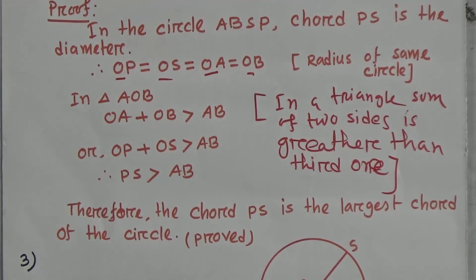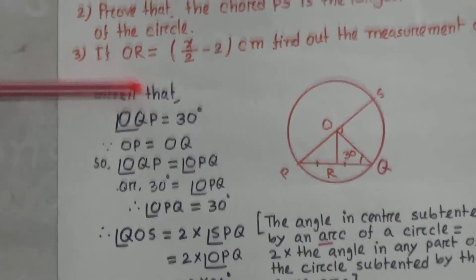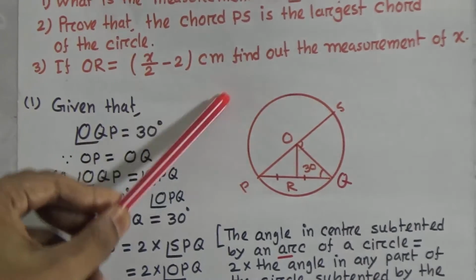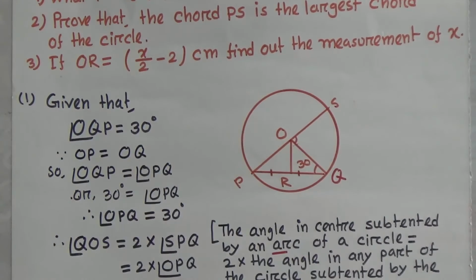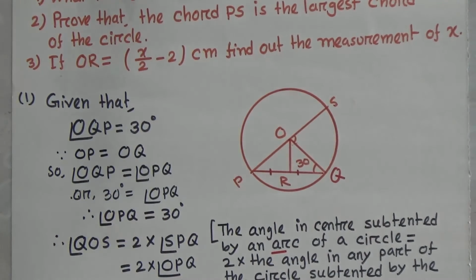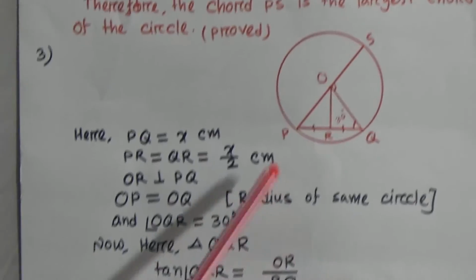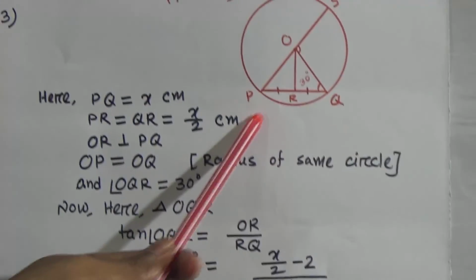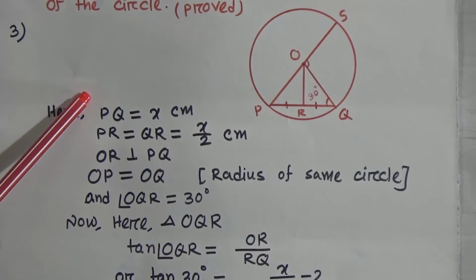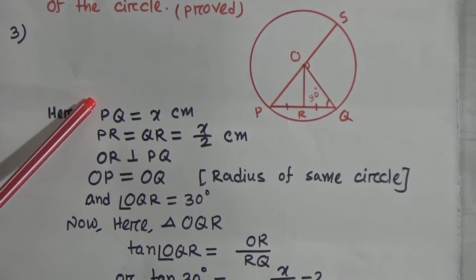Student, please see the question. Question number 3. If OR equal to x by 2 minus 2 centimeter, find out the measurement of x. Okay, student, now see the solution. Look, PQ equal to x. This information is given. PQ equal to x.